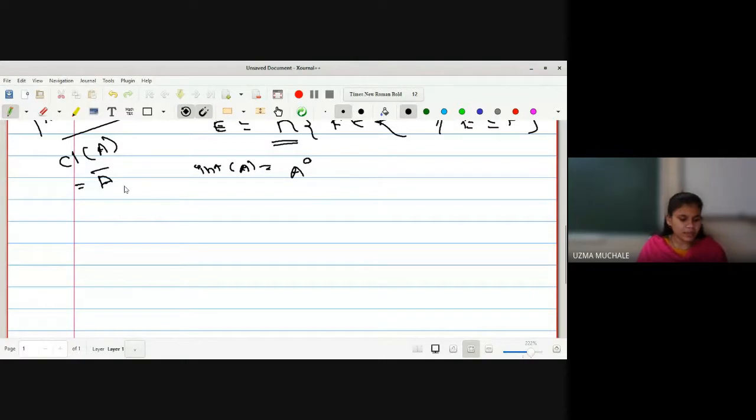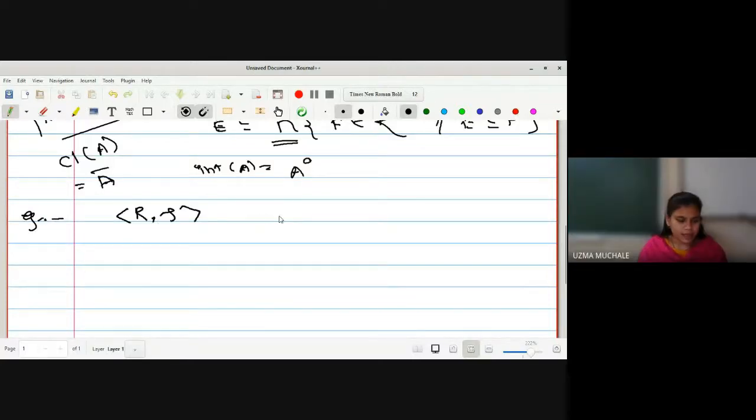So be familiar with all the notations, because if you want to read the books, you should be familiar with them. Okay, so this is the definition of the closure of a set, that is, the smallest closed set containing E. Before going to the smallest, first we have to collect all the closed sets which contain E, and afterwards we select the smallest among them by taking the intersection itself. Okay, any doubt for this one? No, ma'am. Okay, let us go for the example.